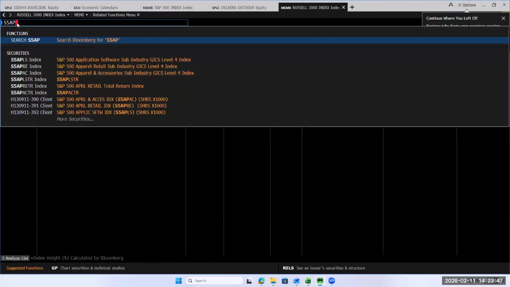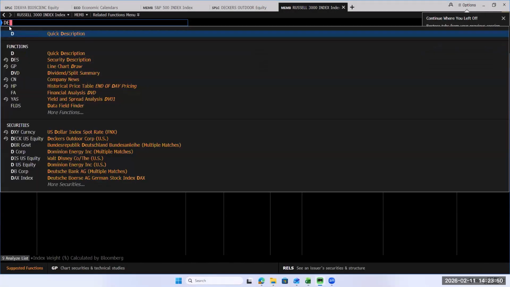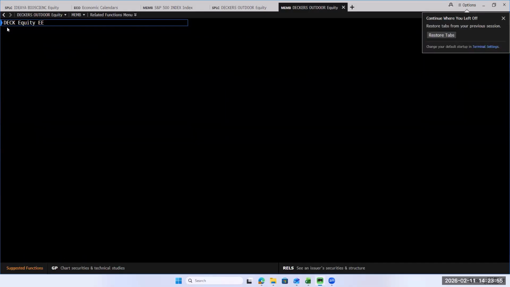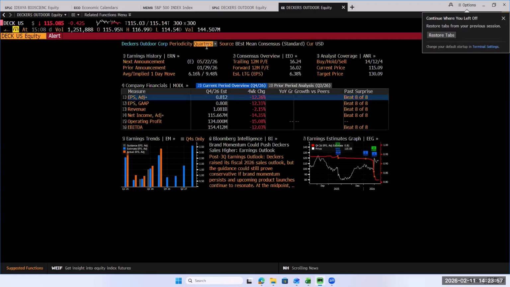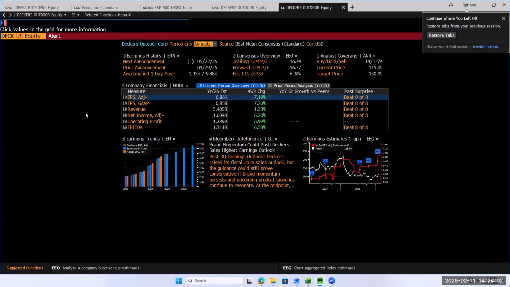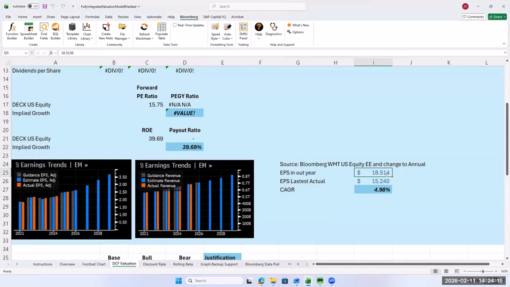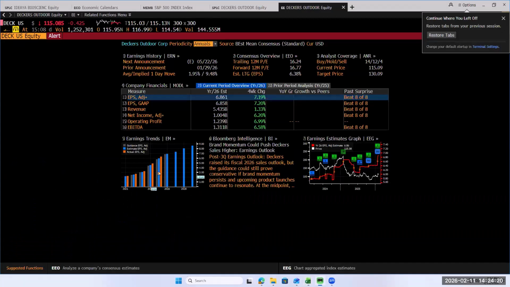But what we want to do is go into Decker and Bloomberg and type Decker, F8, and EE. And we'll get the earnings estimate. We'll change it to annuals. And look at that growth, my word. Just really, really strong growth. So the market loves, the sell side loves this company, 8.616. And the latest EPS was that orange one, 6.33.